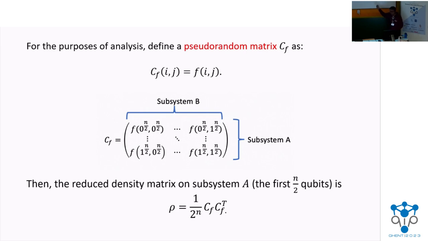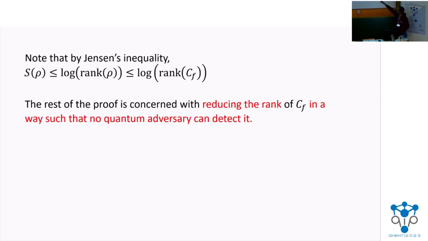Now, why did we need to do this? Well, if you do this, then the von Neumann measure can be upper bounded by the logarithm of the rank of this matrix. It follows by a simple Jensen's. The rest of the proof is now concerned with two things. One is reducing the rank of this matrix. That will automatically reduce the measure. And the second is doing it in a way such that no adversary can detect it.